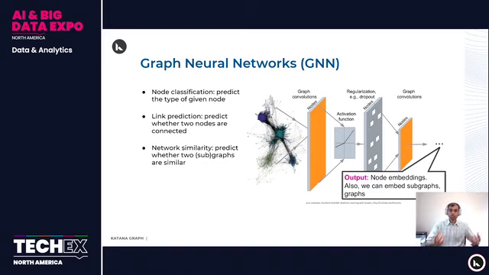For example, whether two products should be purchased together, right? We are trying to figure out if these two products are typically purchased together, so we can provide a suggestion to customers based on that. The other task is network similarity, where you're trying to detect if two subgraphs are similar, right? And this can be used in many different ways as well, to detect anomalies, to detect fraud in a network, and so on. To do this, we can design graph neural networks.